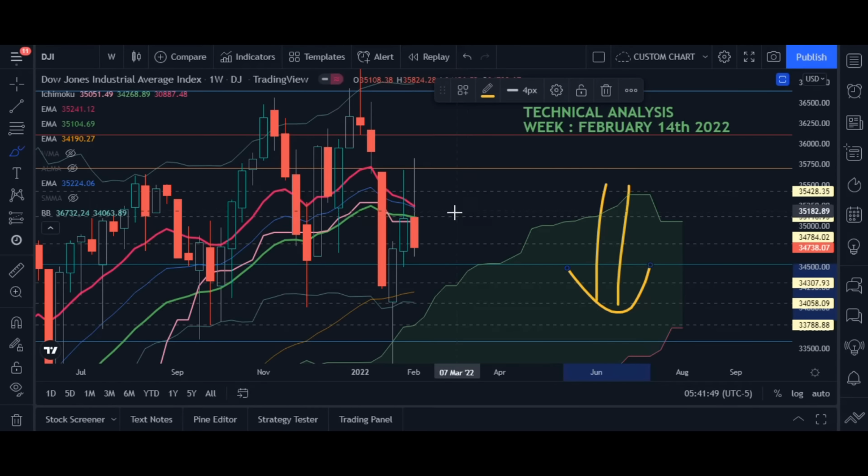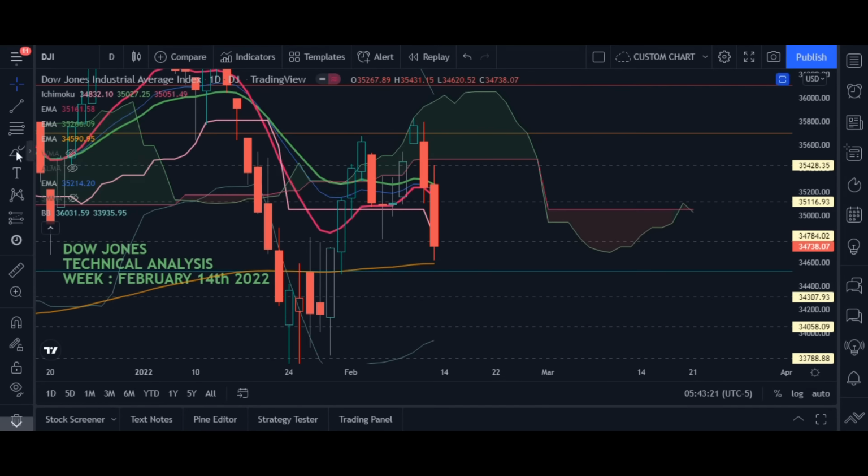So now let's move on to the daily chart to see how exactly the market is going to react. Okay guys, so we are here on the daily chart. This is the daily chart.